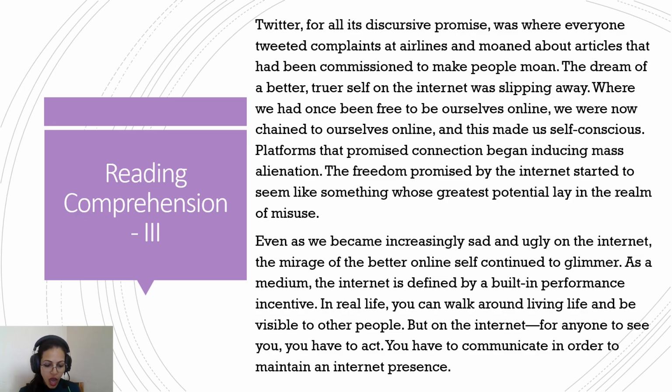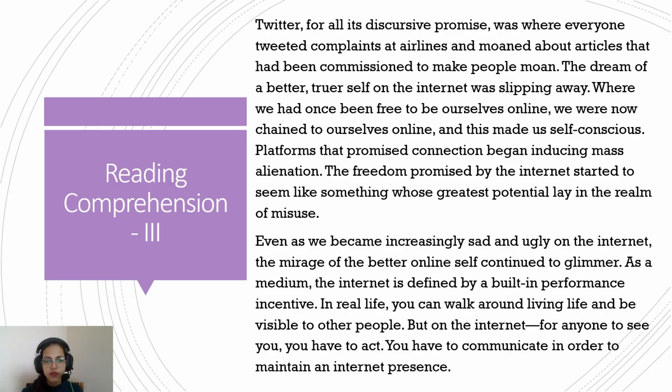That means that you have become so self-conscious now that you have aligned to, say, one political ideology or to one kind of persona you have built online. You are so chained to it to keep solidifying that image that you're not free anymore, because now you have a persona and people will not take it in a very good manner if you change it. That, oh, yesterday you were saying this and now you're saying this, because everything is on the record there. So you become chained to your own persona, and this makes you self-conscious that now I belong to this party, or I align with this ideology or this view, and now I have to keep following it.